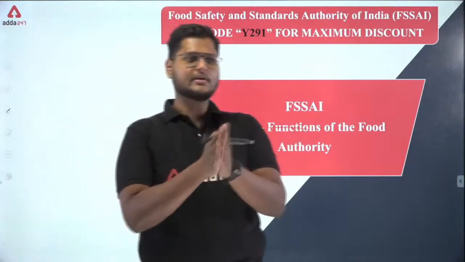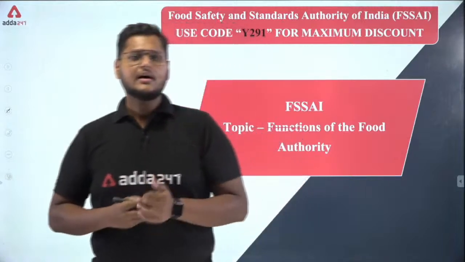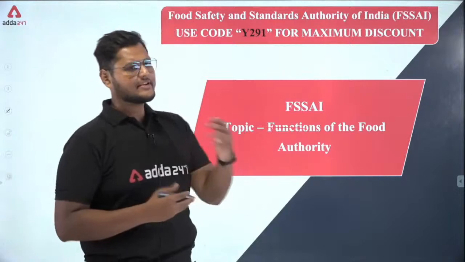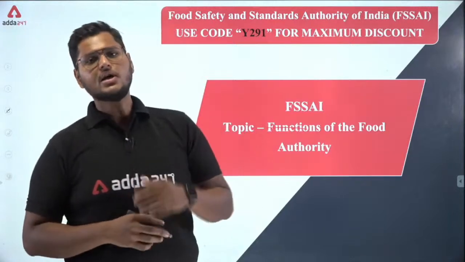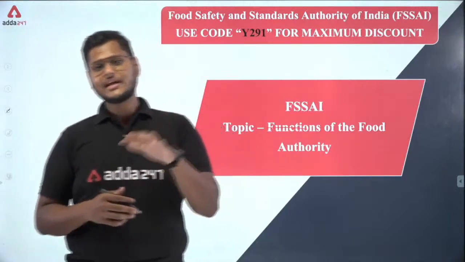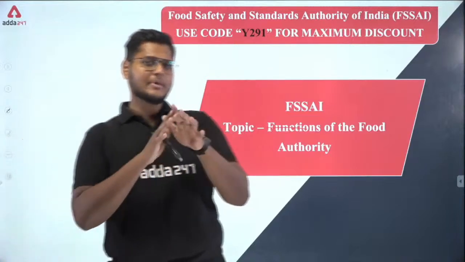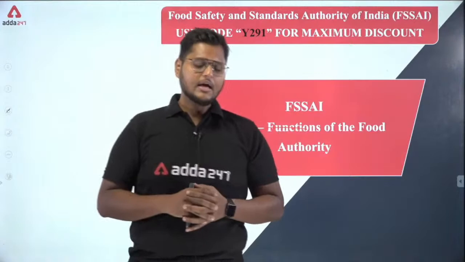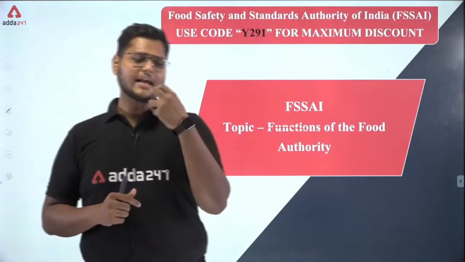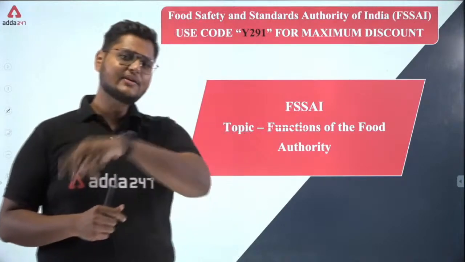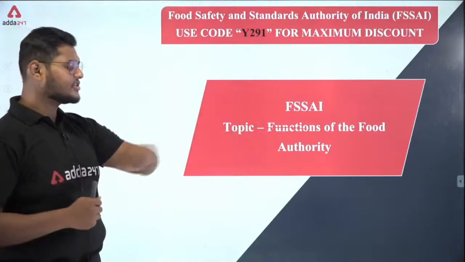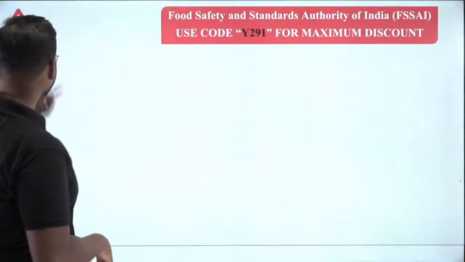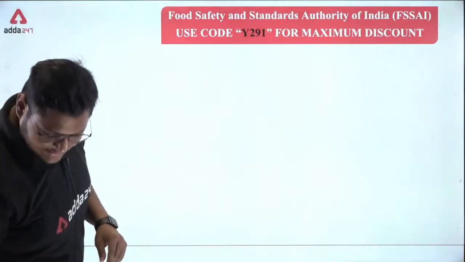In the last class on Saturday, I explained what exactly the food authority is. The food authority is the apex body for food testing and analysis, not exactly for each and every matter related to food safety. Here we are going to see the different functions that the food authority performs. Let's move to the next slide and check what the functions are.